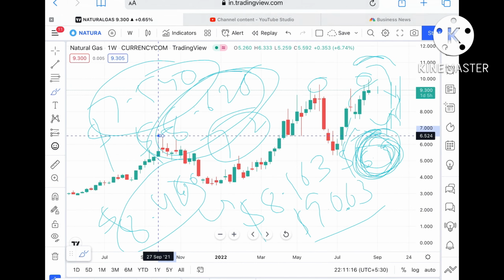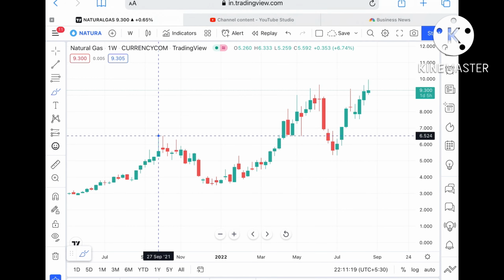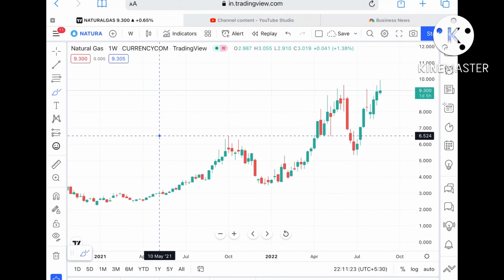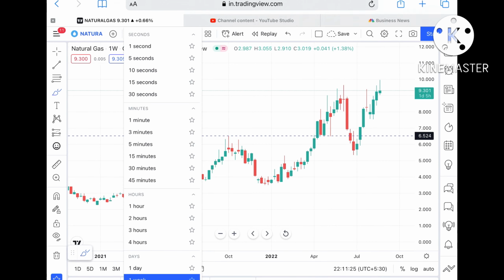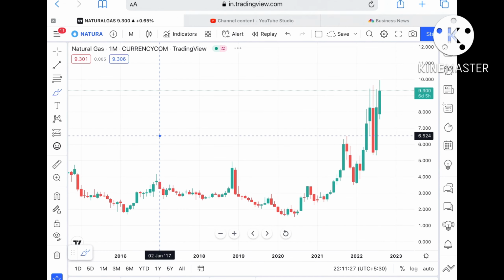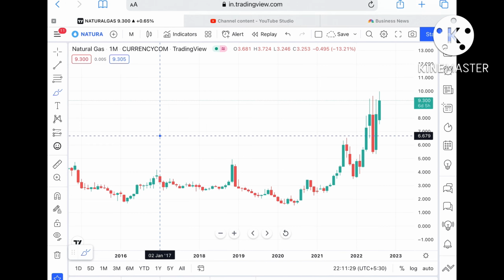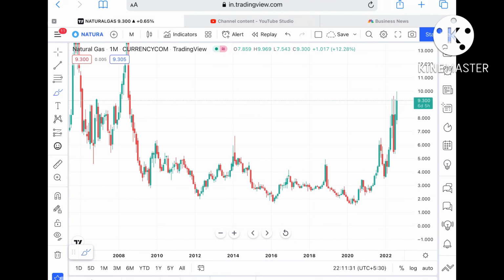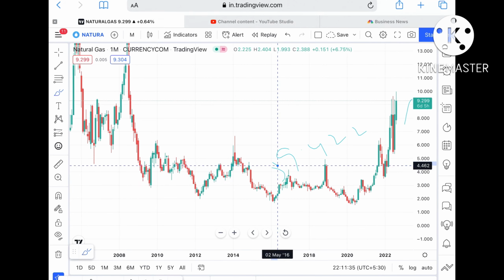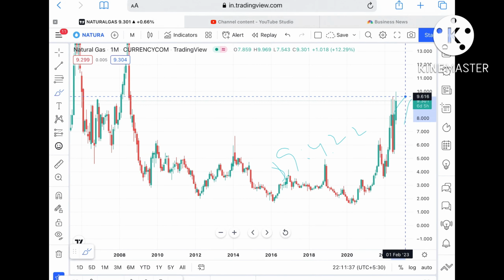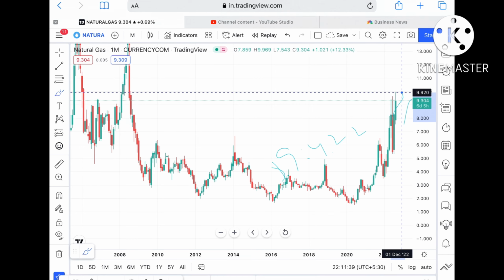Now understand something: if the price sustains, which is at a higher probability, and you have to understand this as per the monthly chart only, because the price has already been above this particular level. So if the price sustains this particular level, we can see it touch a level of $9.422, and if the price goes above this level, it can go further upside and touch a level of around